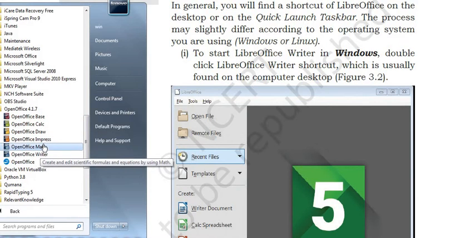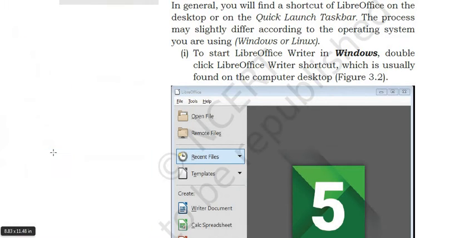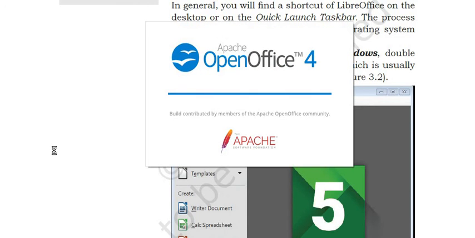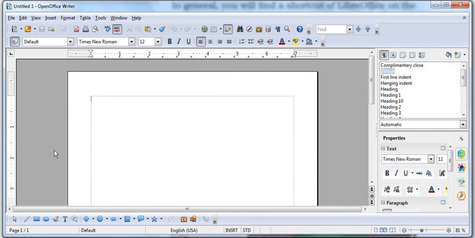Here is OpenOffice Writer. See, this Writer is for documentation, like MS Word. Here we have Calc, OpenOffice Calc. This is for calculation, an Excel kind of thing. And this is Impress, OpenOffice Impress. This is a PowerPoint kind of presentation software, right? So I am opening OpenOffice Writer. See, this is the interface of OpenOffice Writer.